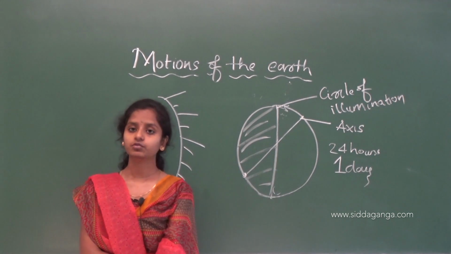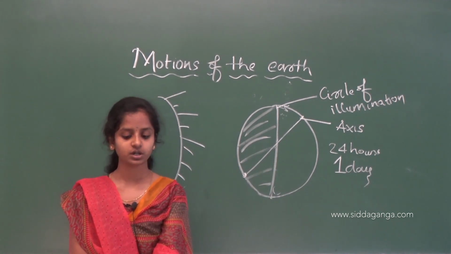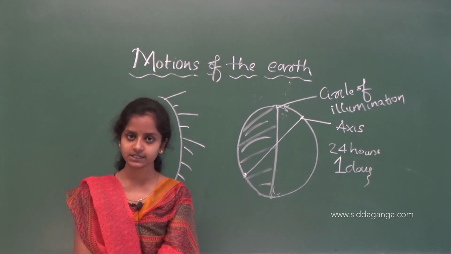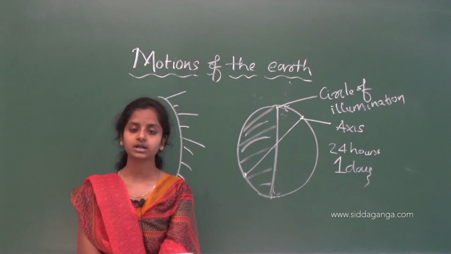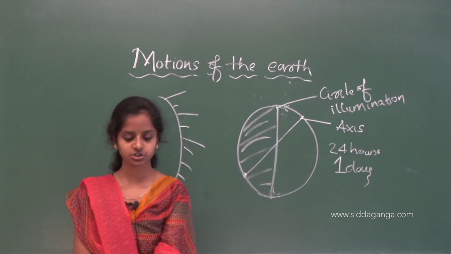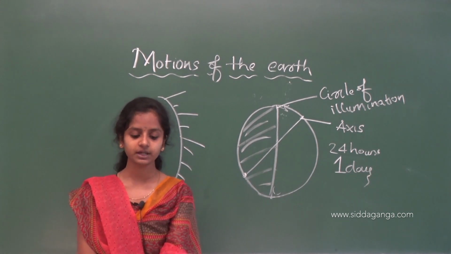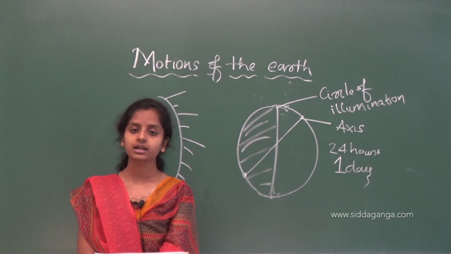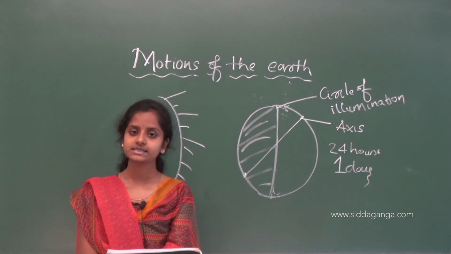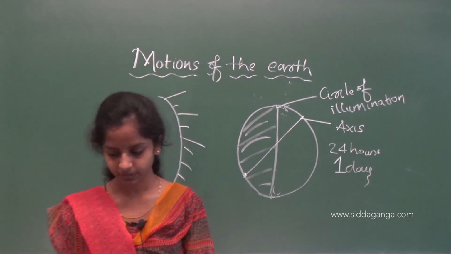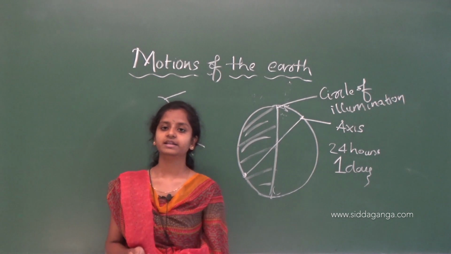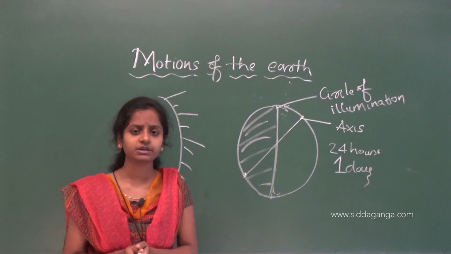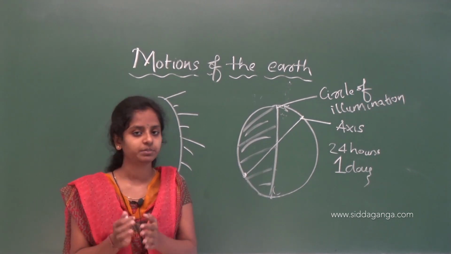Okay, we'll see here. What would happen if the earth did not rotate? The portion of the earth facing the sun would always experience day, thus bringing continuous warmth to the region. The other half would remain in darkness and be freezing cold all the time. Life would not have been possible in such extreme conditions. So in extreme conditions, if it is very hot, people can't live. If it is very cold, freezing cold, people can't live.